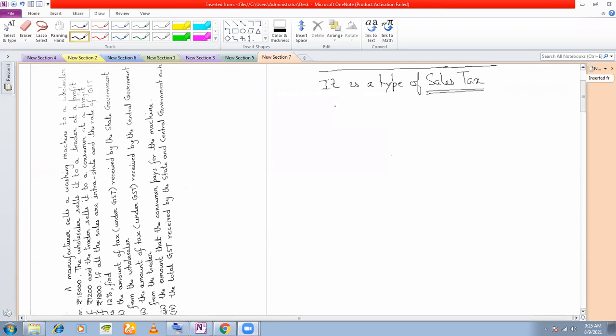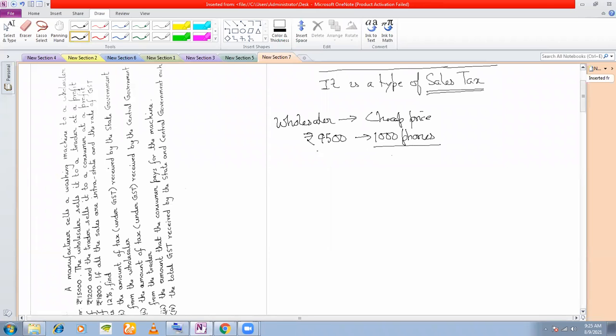Because if you are buying 10 mobile phones from a wholesaler, he will give you at a cheap price because he has so many phones. He is buying it at less. Suppose the wholesaler is buying the mobile phone for 9,500 rupees. He's buying how many? He's buying 1,000 phones, each mobile phone for 9,500.